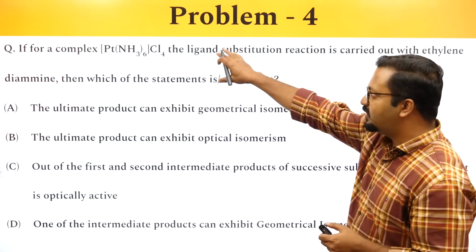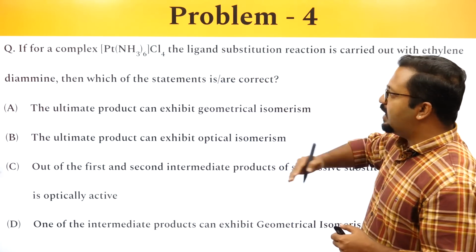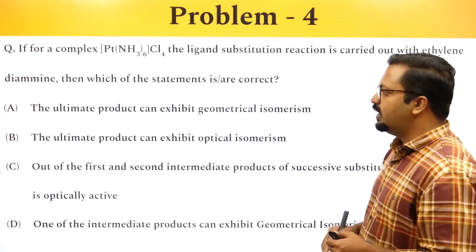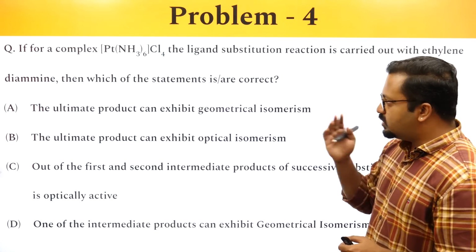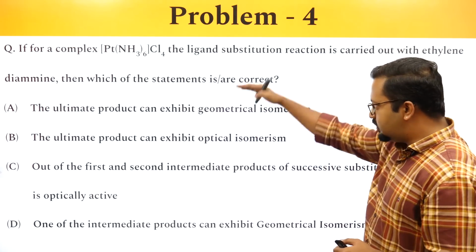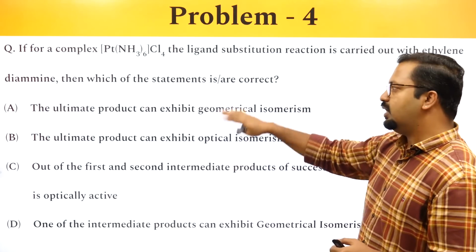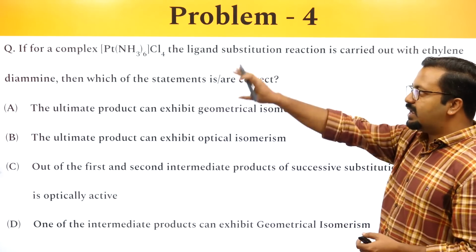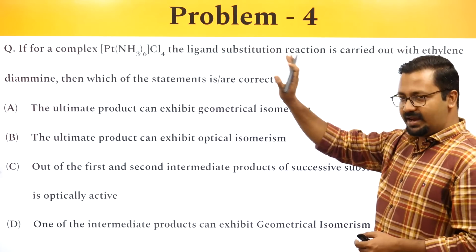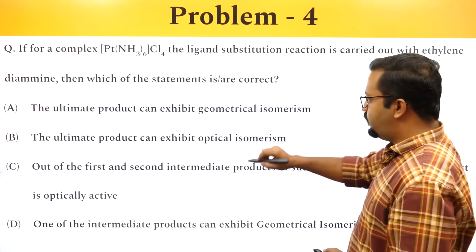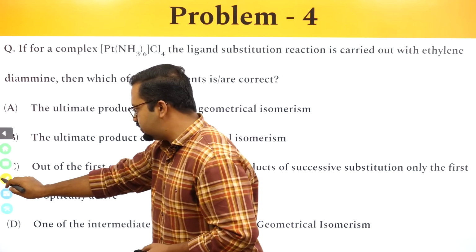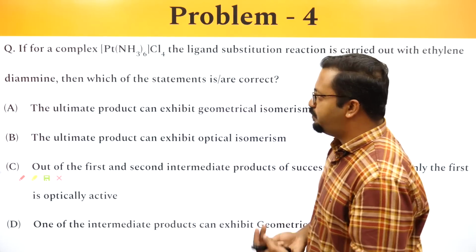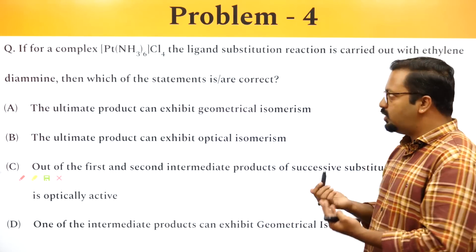So we have 6 monodentate ligands and we are performing ligand substitution. If we are performing ligand substitution in a stepwise manner, and this question is on the stepwise process, how many steps will it take to replace all the ammonia ligands? Can you guys tell me? If I have to replace all the ammonia ligands, how many steps of ligand substitution should occur?